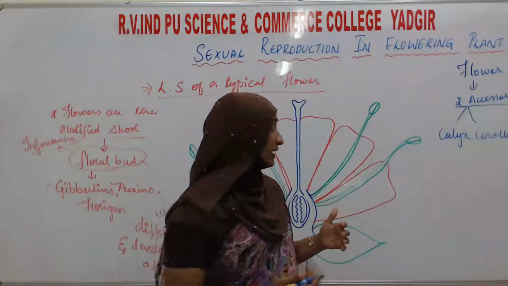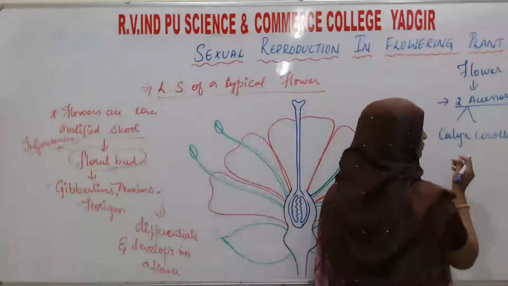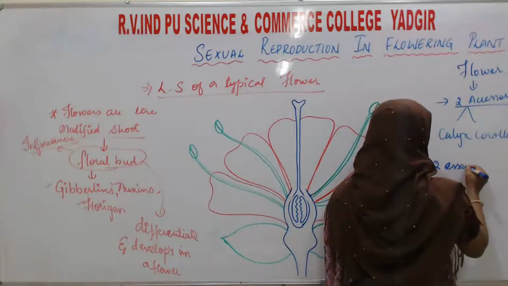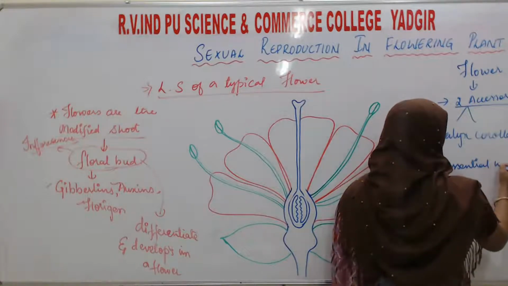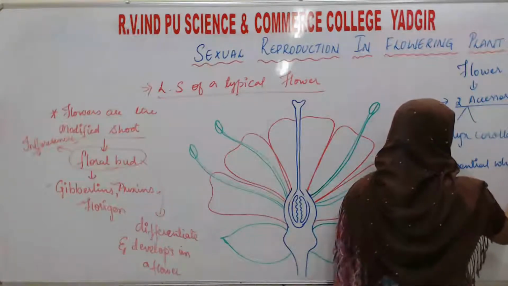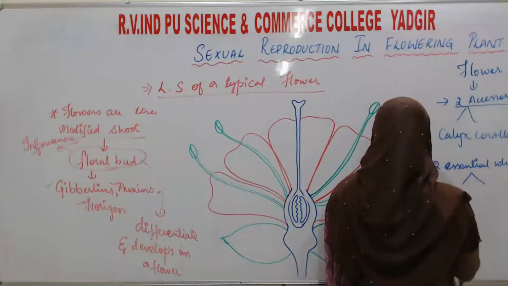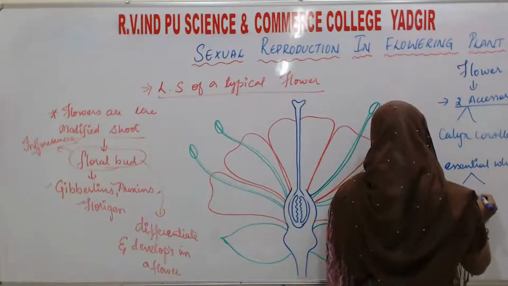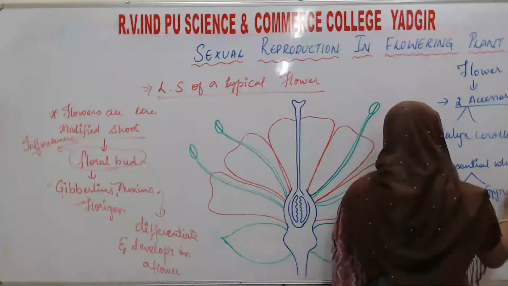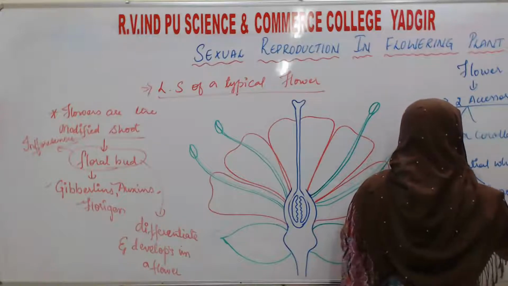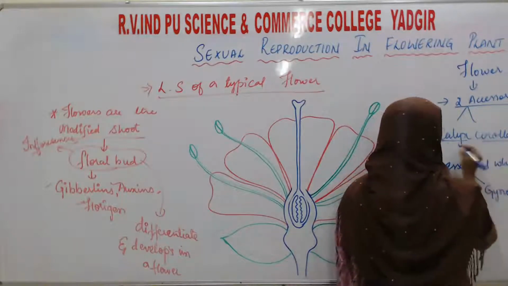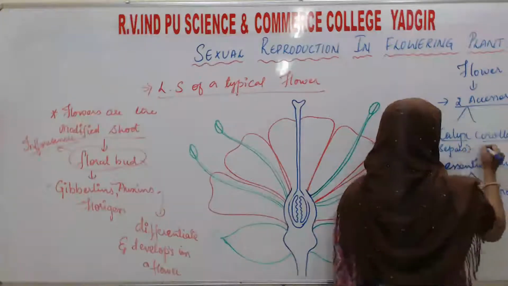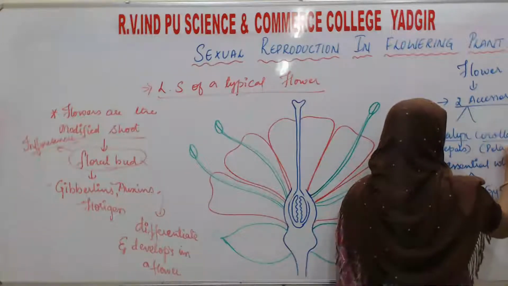What about the essential whorls? There will be the presence of two accessory whorls and two essential whorls. What are the two essential whorls? One is the androecium and one more is the gynoecium. Calyx and corolla have other names: sepals and petals.